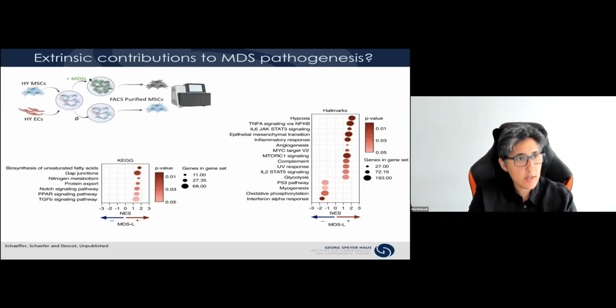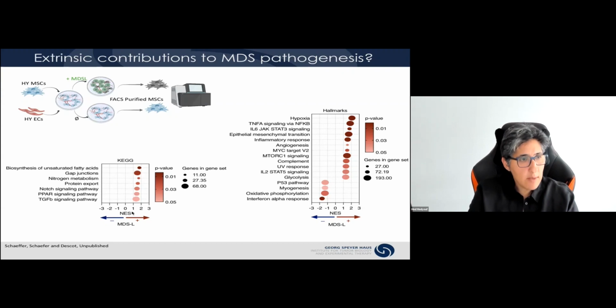And we use this system to test whether changes in the mesenchymal niche component were instructively induced by exposure to MDS cells, something that we had shown in a much more simplistic system in our Cell Stem Cell paper.